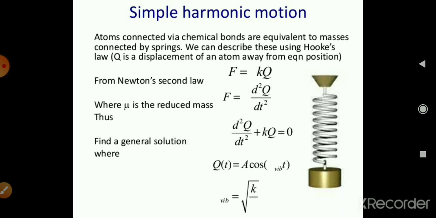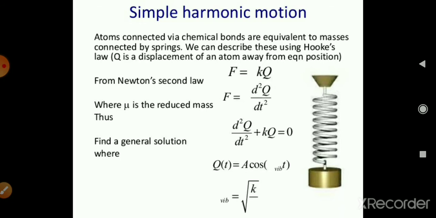F is equal to mu d square Q by dt square, so mu d square Q by dt square plus kQ is equal to 0.